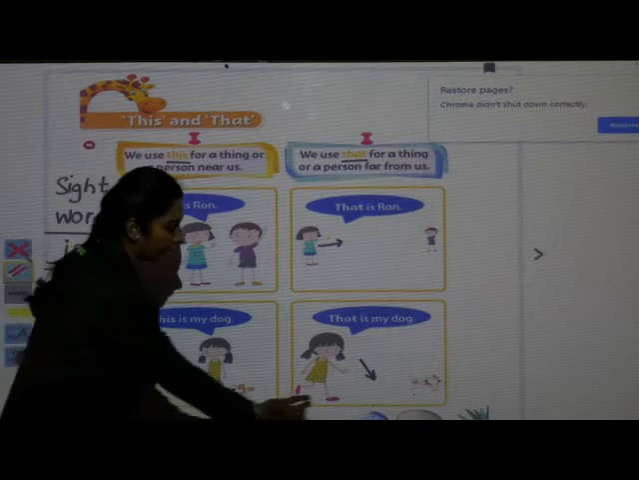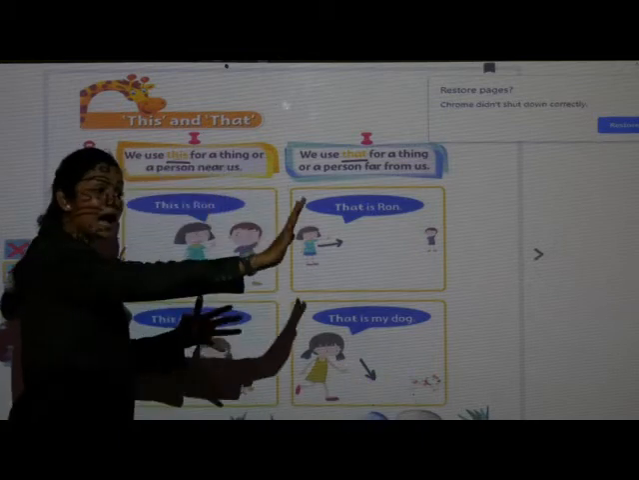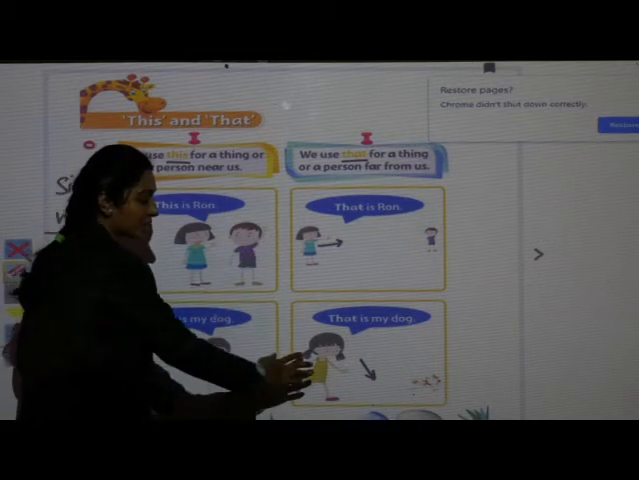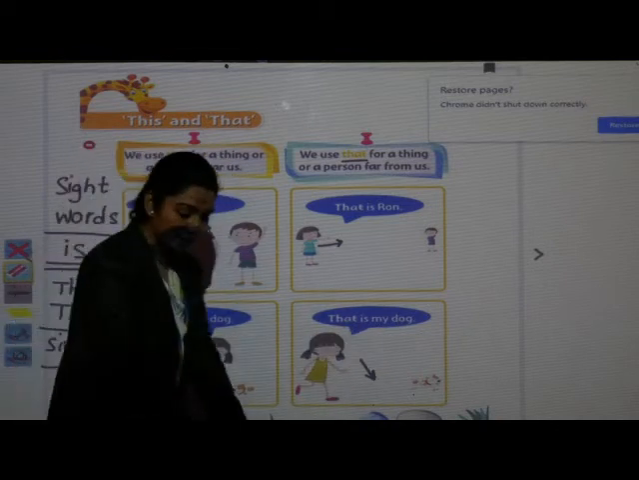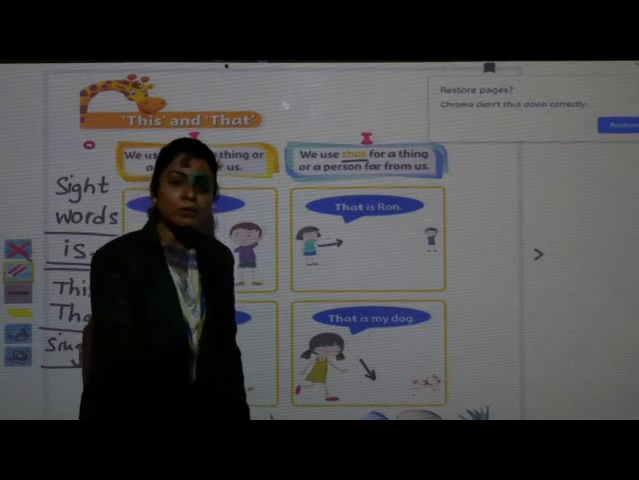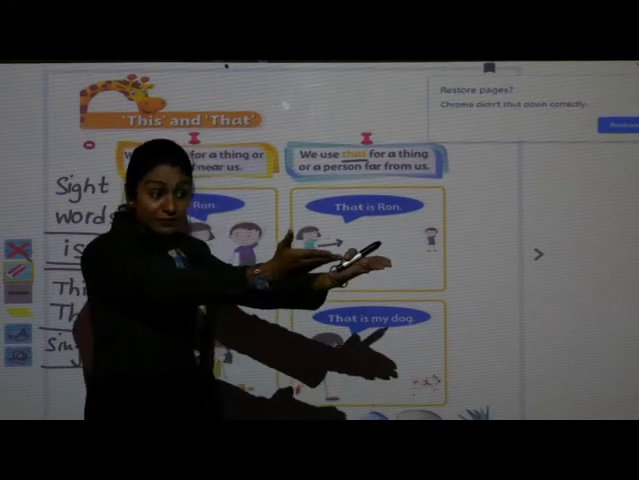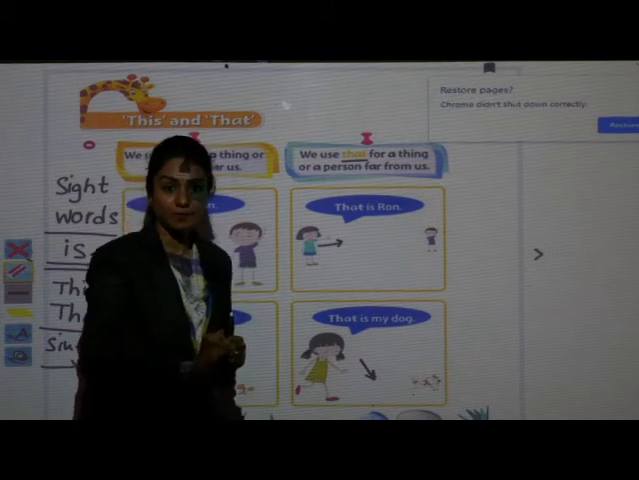Now can you see the difference? यहाँ पर dog है, but in this picture the dog is far from her. So what she is saying? That is my dog. Okay, this is my dog, which is near to me. But now he is far from me. That is my dog. Okay.